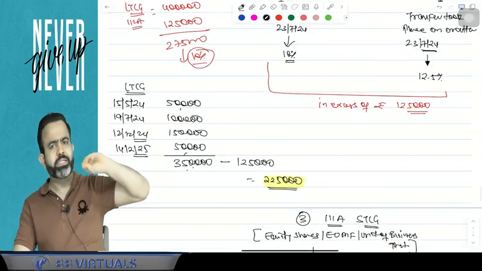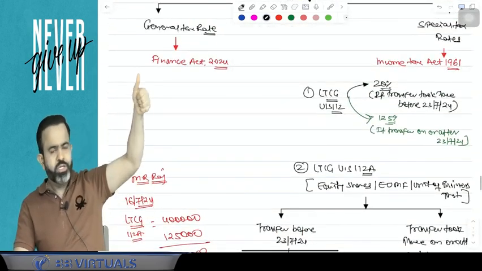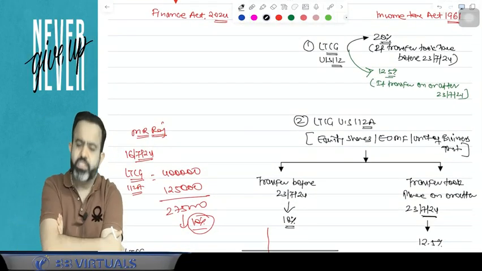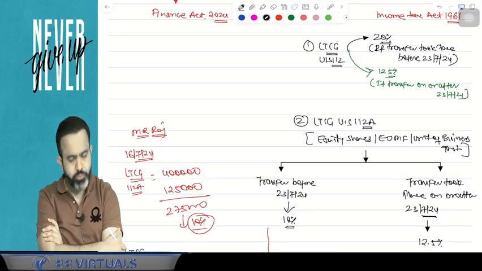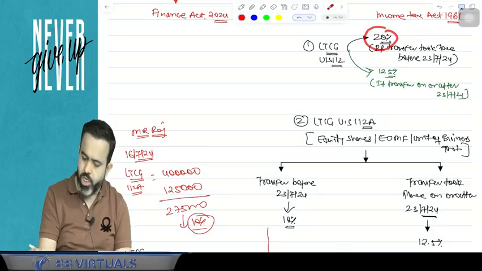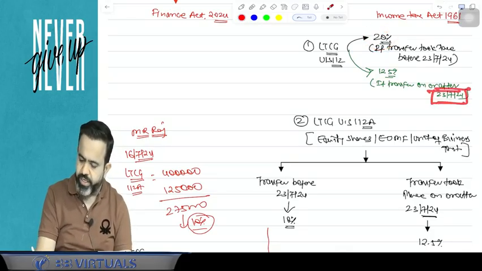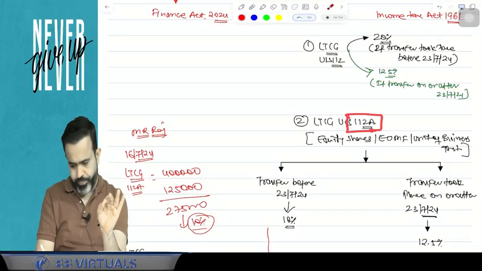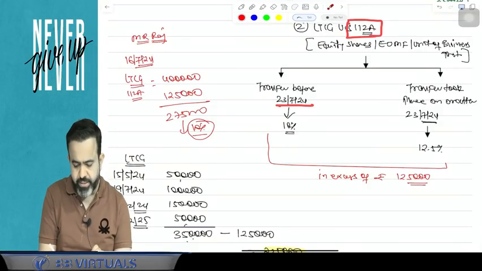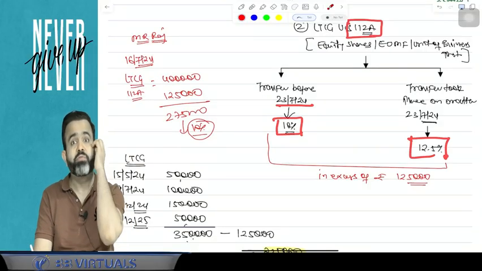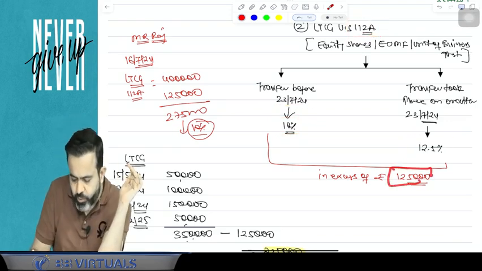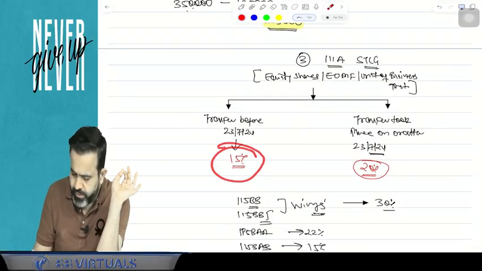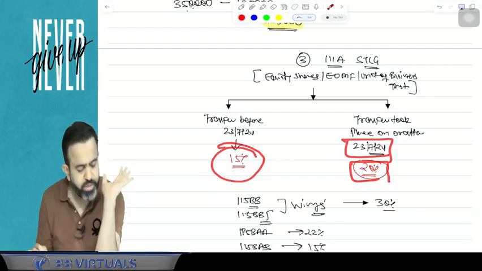So guys, we have just discussed the three special tax rates. Try to understand long-term capital gain normally. Normal long-term capital gain, if transfer took place before 23rd July 2024, is taxable at 20%. On or after 23rd July 2024, it is taxable at 12.5%. Long-term capital gain under section 112A, if transfer took place before this date, is 10%. On or after this date, it is 12.5%, in excess of 1,25,000. Short-term capital gain from the share market was earlier taxed at 15%. Transfer on or after this date, the tax rate is 20%.